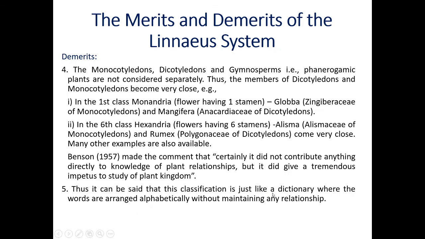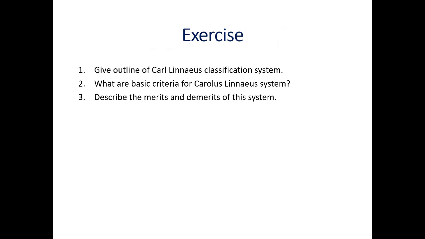Another demerit is that this system has little or no predictive value. It gives limited information about plant members. Plants having phylogenetic similarity are placed in different groups. These are also other demerits.